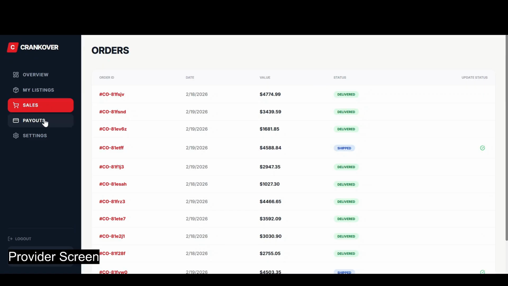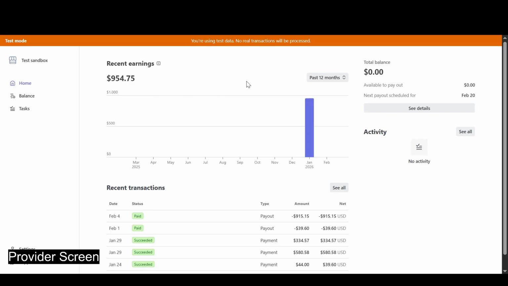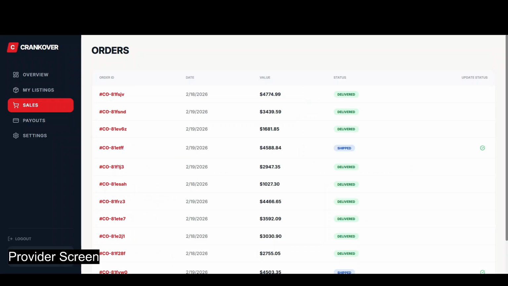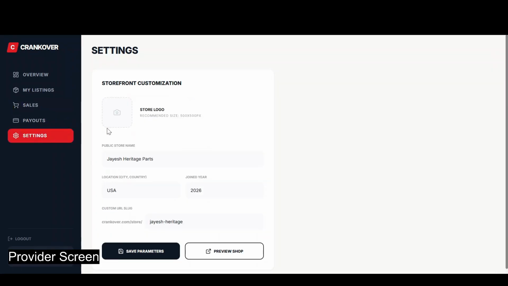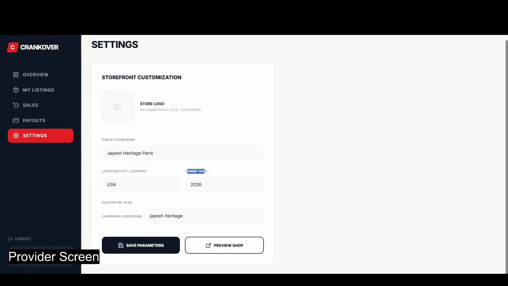Now let's go to the payout section. So the payout, actually, when you click, it'll redirect you to Stripe here, and here is the Stripe page. So you can see the total amount that I've made. And now, under settings, you're able to customize your storefront, update your logo, change your location, and your date as well, which can be changed here, and your custom store URL here. So this is the provider view.